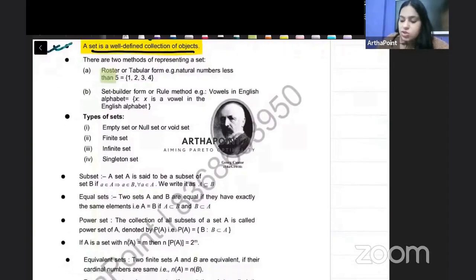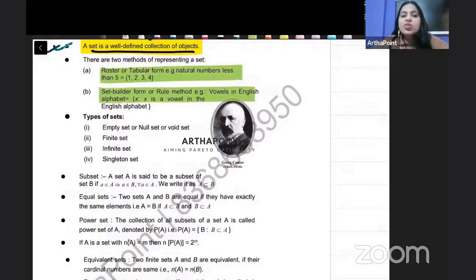There are two methods of representing a set. The first is called roster format, and the second is known as set builder format. Roster format बच्चे क्या होता है? Whenever we write sets in these brackets, then it is called roster format. And whenever we write it in English, proper English में लिखते हैं, it's also called the rule method. Whenever we write it in English, कि x is such that x represents this, ऐसे English में लिखते हैं, then it is called set builder or rule method.